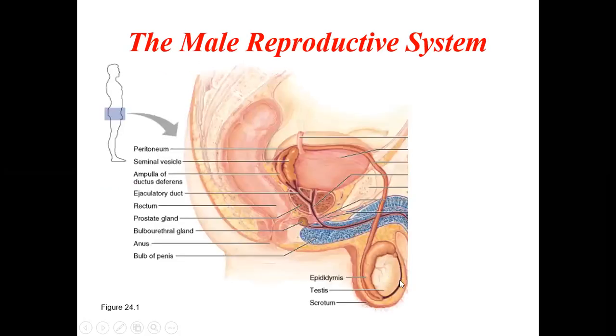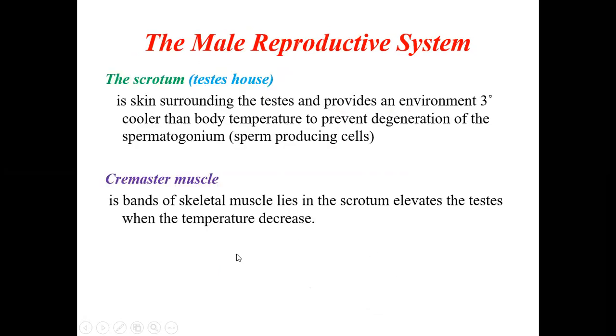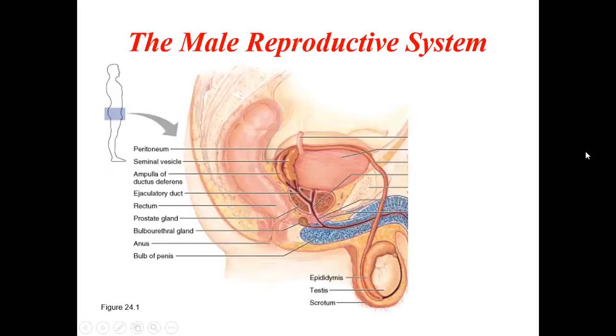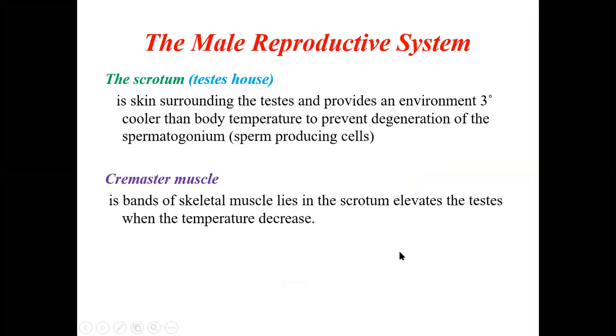If the temperature goes much lower than required, the cremaster muscle within the superficial fascia pulls the testis upwards, which increases the temperature of the testis.